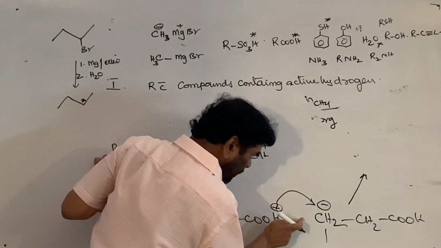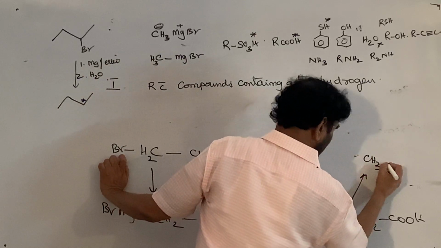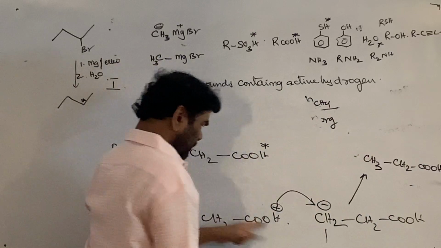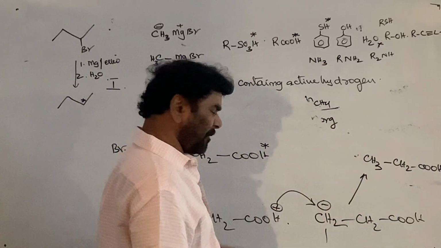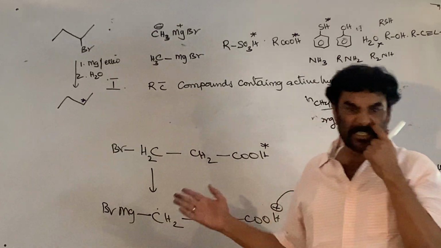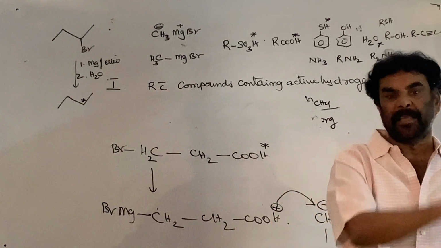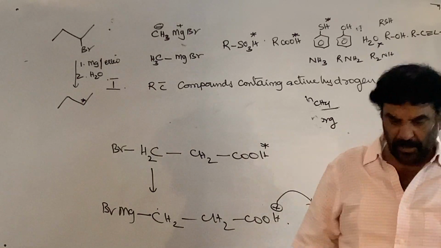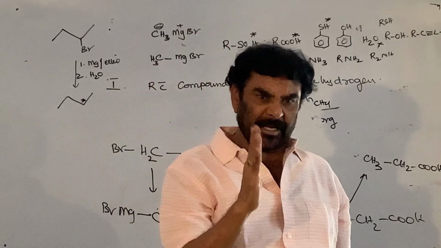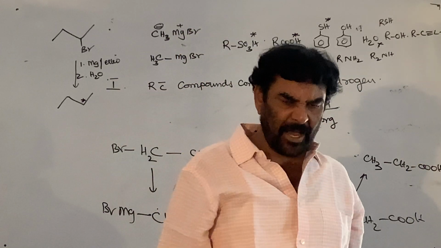It decomposes the Grignard reagent formed on the other molecule. This is converted into this form. Therefore, we cannot prepare the Grignard reagent through the C-X bond of an organic compound which also contains active hydrogen. Therefore, to prepare the Grignard reagent, see that the given substrate should not contain active hydrogen.